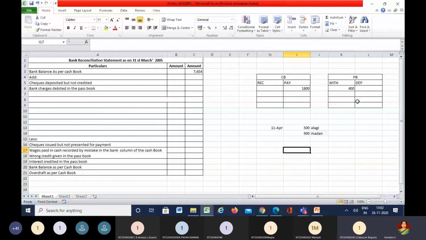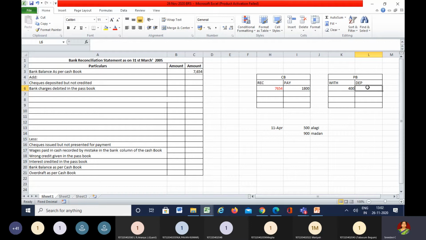I always tell you all, you should always pay attention to the starting point. What is our starting point? Our starting point is the cash book, and here we have 7,600 in the cash book, out of which we have paid 1800.